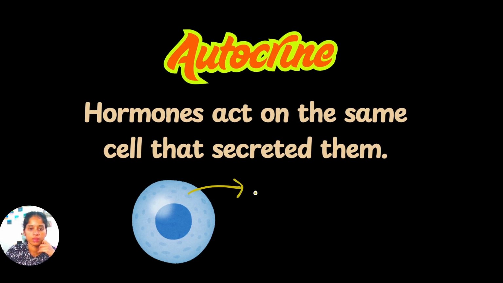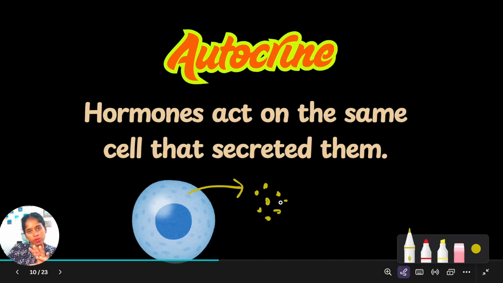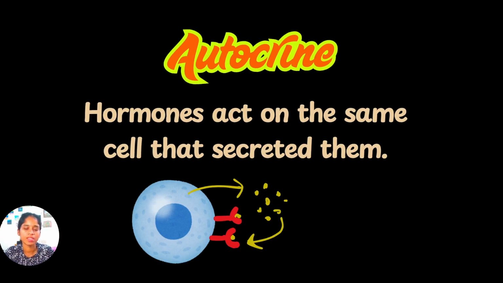What is this? It secretes hormones. And instead of going to other areas, other regions, what will the hormones do? The hormones will bind to the same cell. That means the same cell will have certain receptors to receive the hormones. So the hormones will bind to the receptors on the same cell this way. Hormones act on the same cell that secreted them.